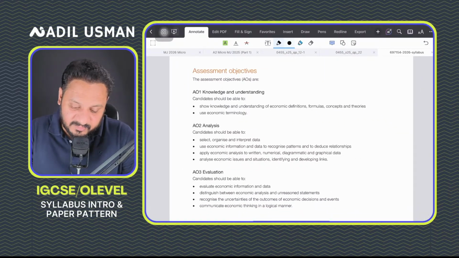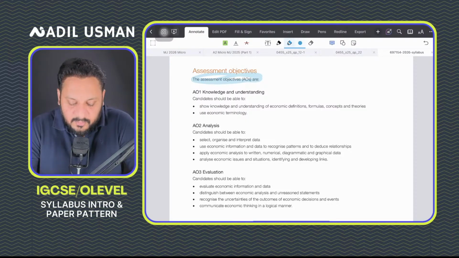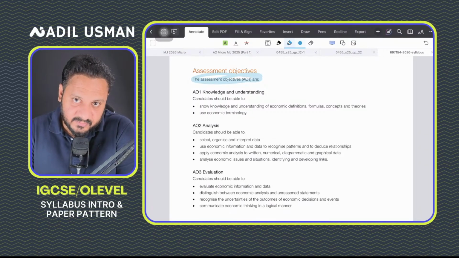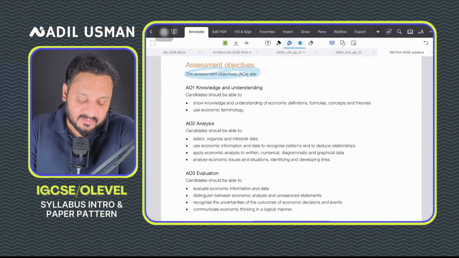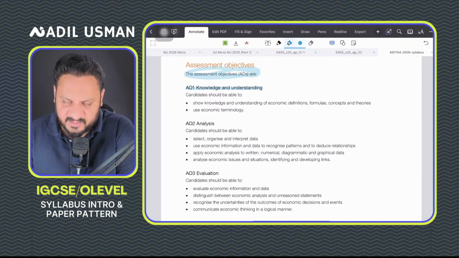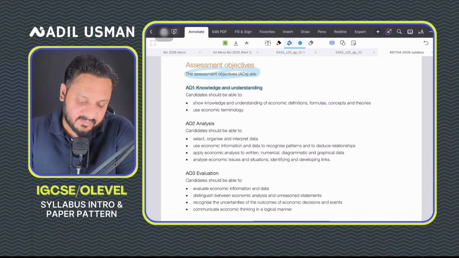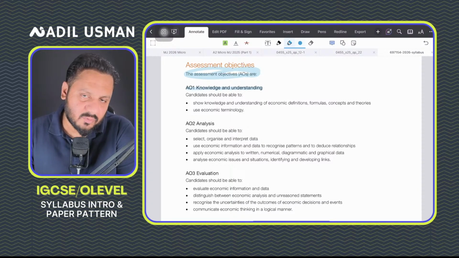Now before I move on to the syllabus and tell you what it has, you must be very familiar with the assessment objectives. The assessment objectives are the guidelines through which answer writing has to be done. In IGCSE, there are 3 assessment objectives. Remember this, and I want you to be very clear on them from the first class. Whenever I say AO1 in a live stream, you must automatically understand that AO1 means knowledge and understanding. I'll tell you in due time what all of this means, but you must be aware that these assessment objectives are the basis through which answer writing is done.